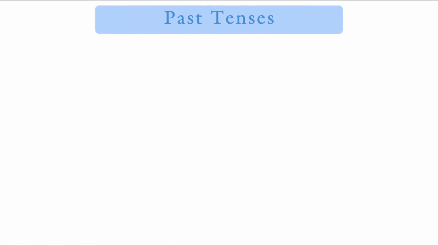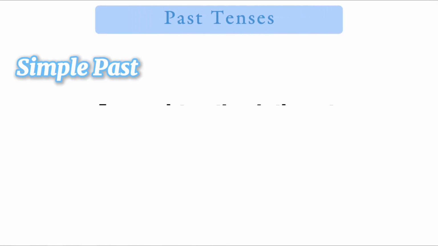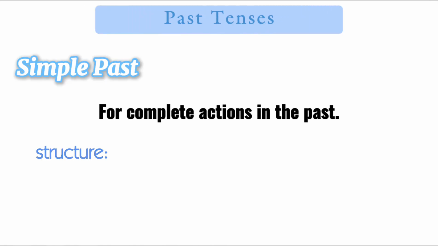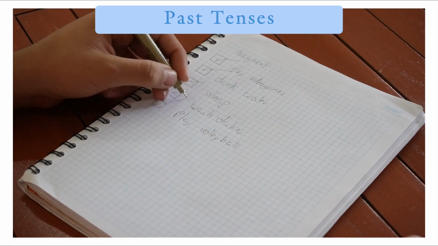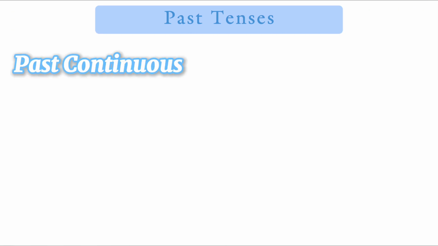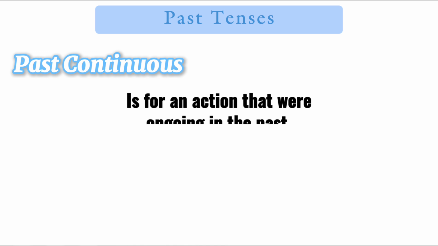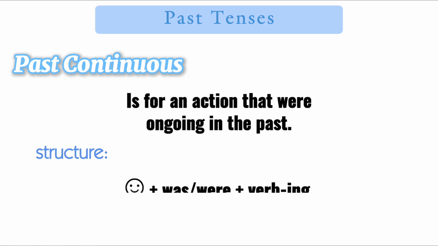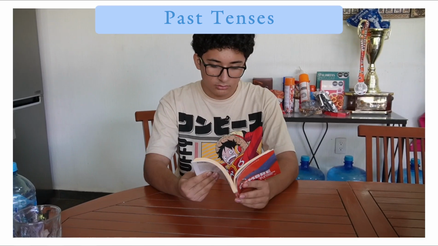Now, past tenses. Simple past is for complete actions in the past. The structure is subject plus verb in past and complement. For example, he completed the assignment. Now, past continuous tense. Past continuous is for an action that was ongoing in the past. The structure is subject plus was or were plus verb in -ing. For example, he was reading the book.